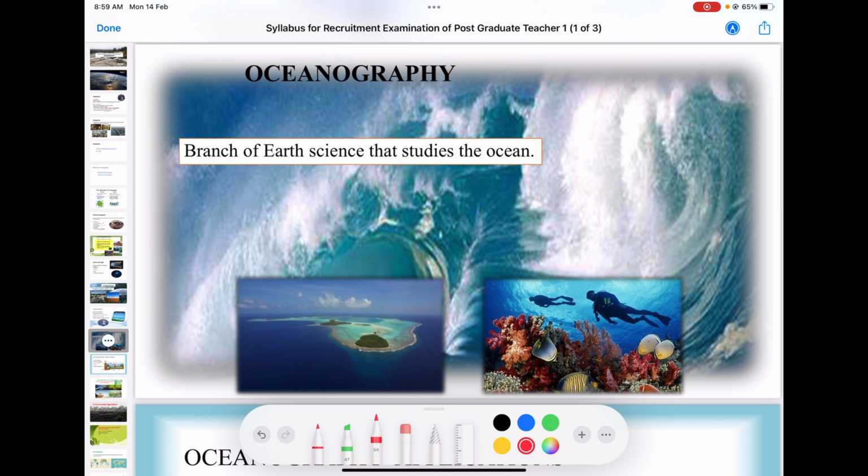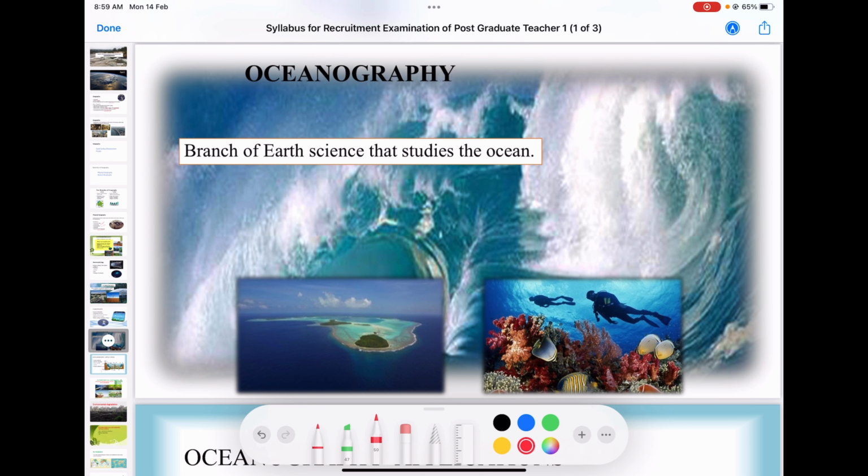Even though we are including this in geography, oceanography comes under earth science, because we can take it as a different unit, a different subject. It is that wide.